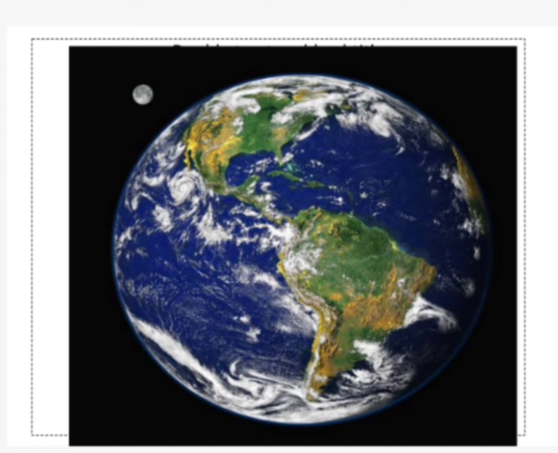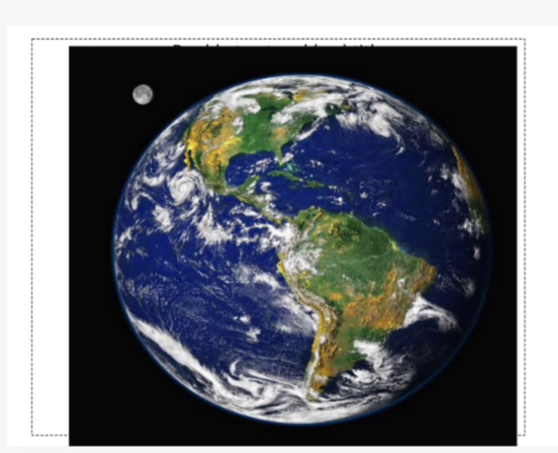It looks like a blue ball, but it is difficult to see the entire Earth without going into space.